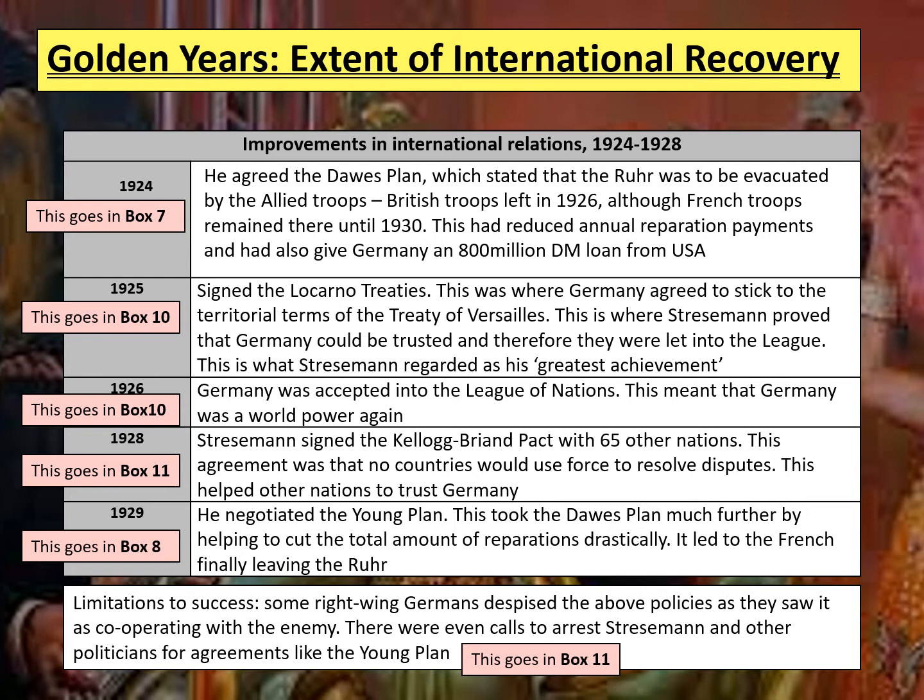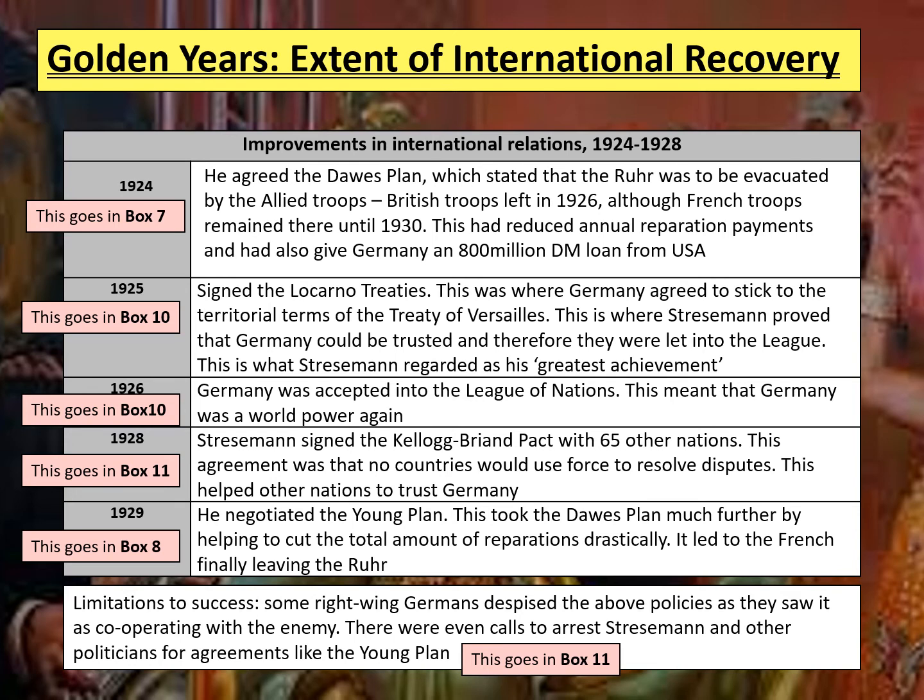In 1928, we also can think about the fact that the Kellogg-Briand Pact was signed. This was basically where Stresemann signed with 65 other nations to say that no countries, including Germany, would use force to resolve their disputes. This was really, really important because, again, it helped nations to trust Germany, especially as they were one of the first to sign this pact and said they were not willing to use violence. Instead, they would go to the League of Nations if they had any issues at all.